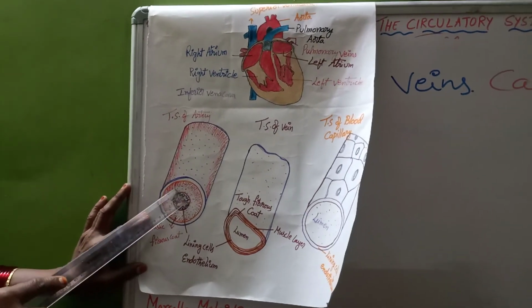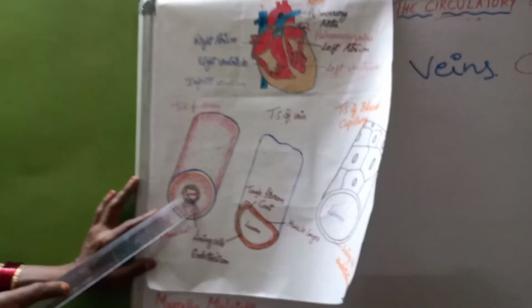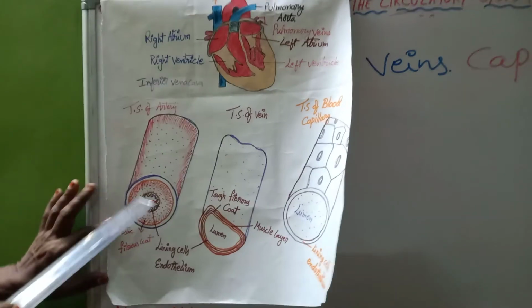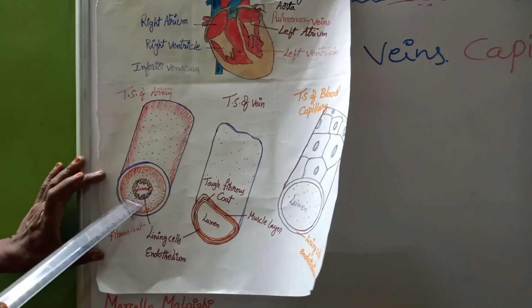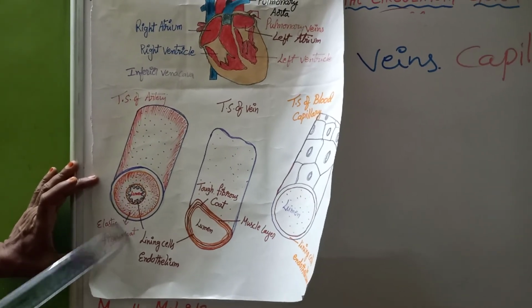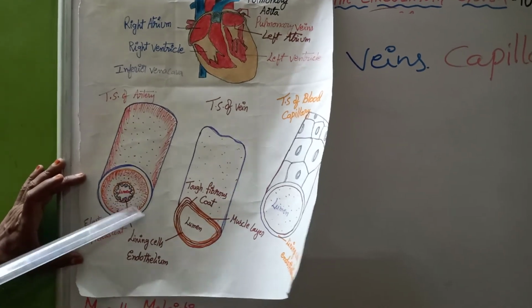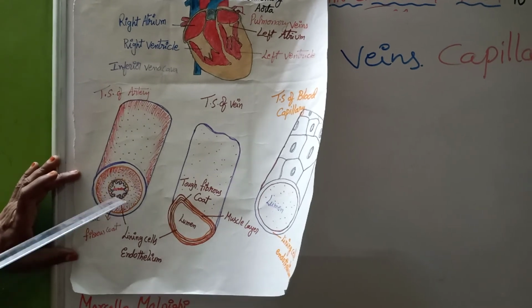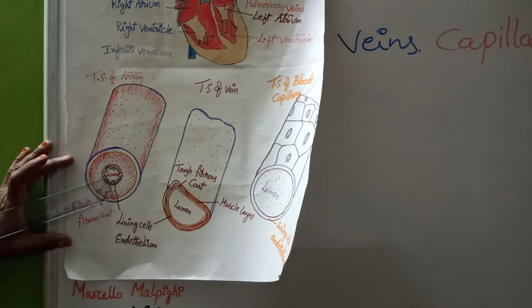Arteries are the broad blood vessels which are deeply seated in our body. Next, they are mostly elastic. See here, if you take the TS of an artery, an elastic fibrous coat is there, and lining cells or endothelium cells are there, and the lumen is very small because the wall of the artery is very thick and very elastic in nature. That is why the lumen size is very small.